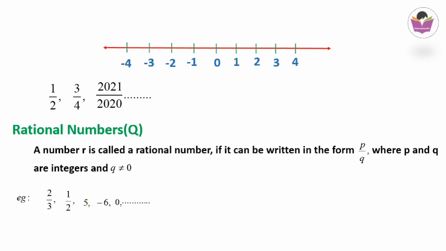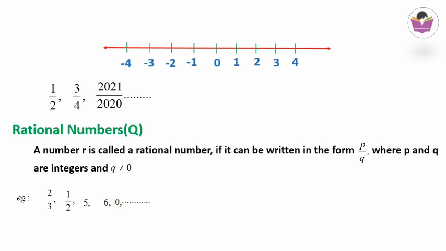So 5 divided by 1, that is in p by q form, that is a rational number. Next, minus 6. Minus 6 also we can represent in p by q form, that is minus 6 divided by 1. So that is a rational number. Next I have taken 0.